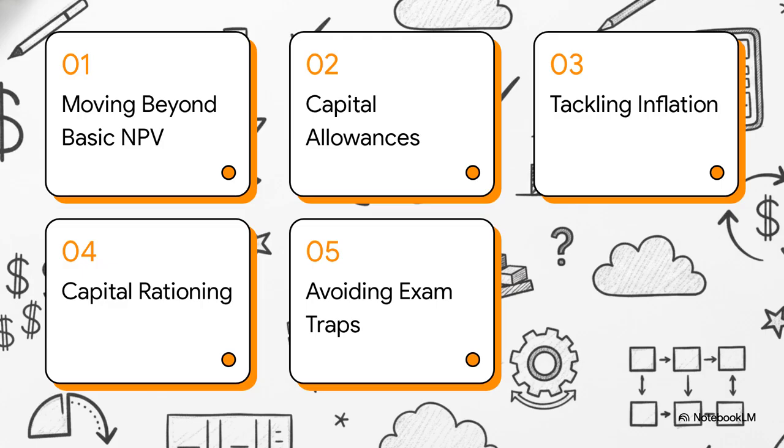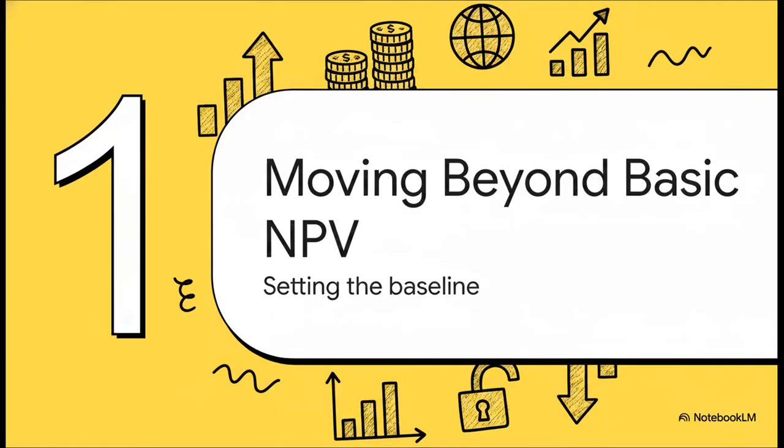We'll kick things off by moving beyond basic NPV, then we'll tackle capital allowances and taxes, and after that, we're taking on inflation in NPV. Next up is surviving capital rationing, and we'll wrap the whole thing up by avoiding common exam traps. All right, let's set our baseline and jump straight into Section 1, moving beyond basic NPV.